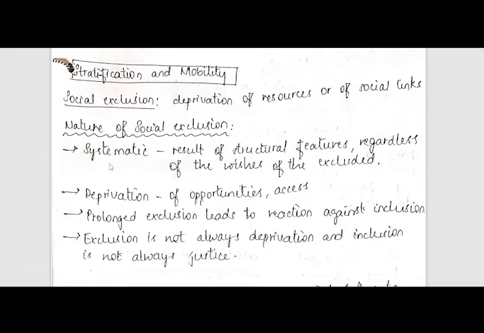Now, in that particular article also, in the introduction, we have seen couples were denied a home for renting because they were Muslims. That means they wish to be included, they wish to get into the home, but they were being excluded because they were Muslims. It is deprivation of access to opportunities. It is again deprivation of access to a home, deprivation of opportunity for a better living.